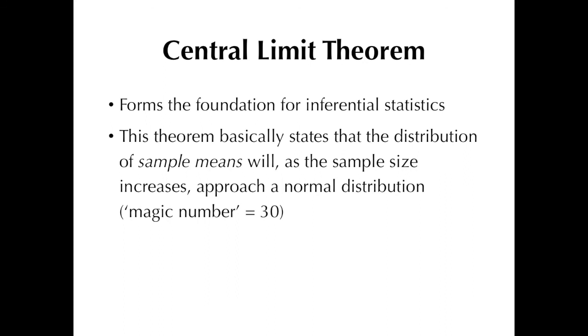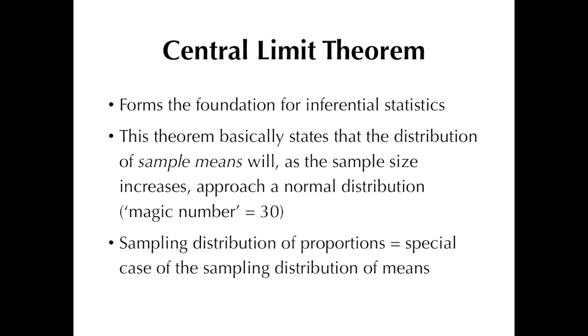Now, this one I sort of alluded to earlier when I mentioned the proportion being the sum of all the ones and zeros, which was divided by the sample size of 10 from earlier, a value that is practically a mean or average. Now, references would say that the sampling distribution of proportions can be considered as a special case of the sampling distribution of the means. Now, for purposes of this video, I won't be going into the details of the central limit theorem, though I might eventually put out some videos in the future that would expound more on the theory behind it.